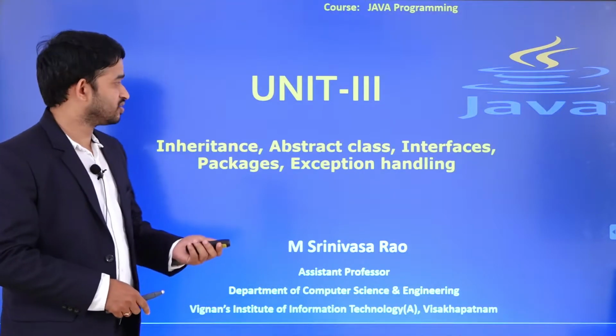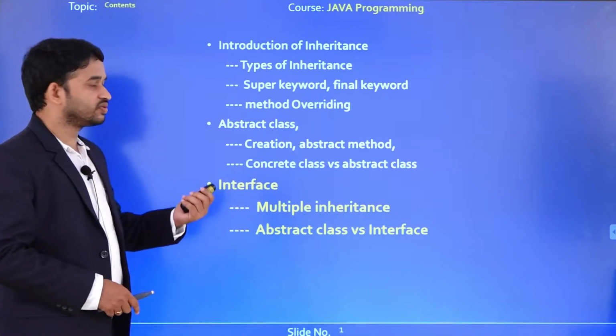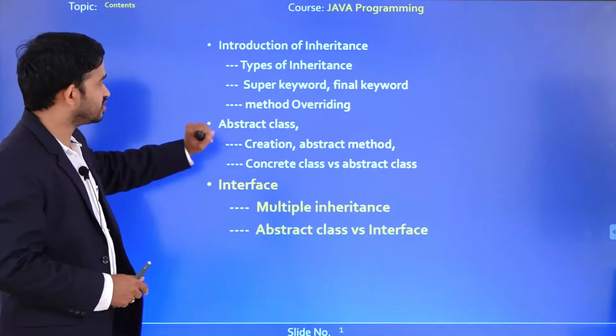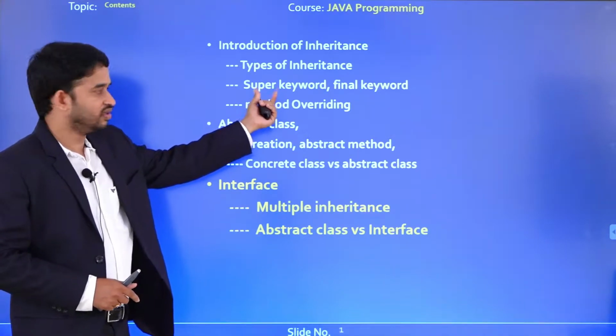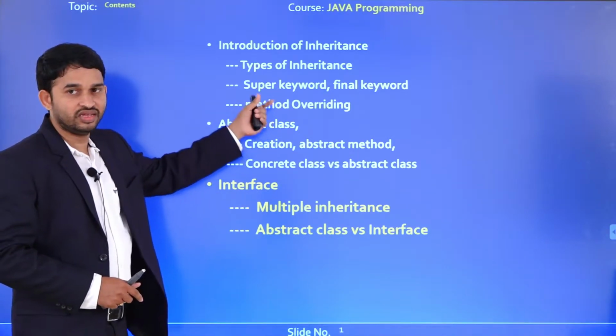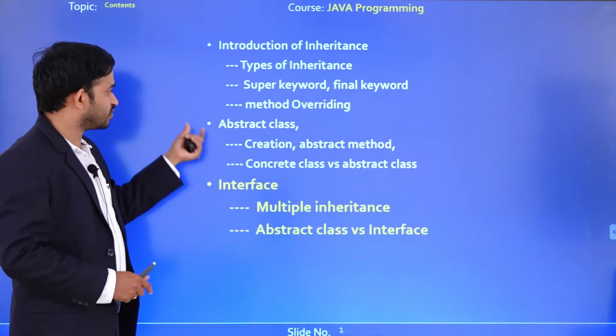Hello students. Till now we have been discussing the introduction of inheritance, the types of inheritance, followed by the important keywords, super and final keyword. Next we go for method overriding. This is one of the chapters. Next we go for what?